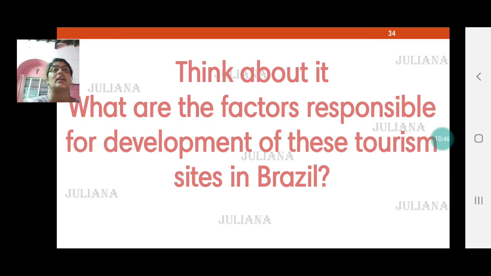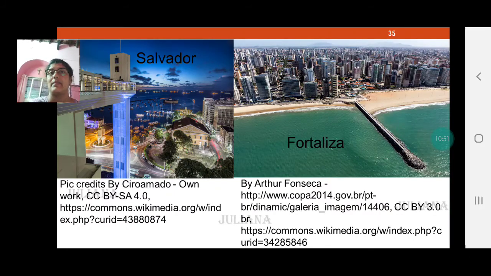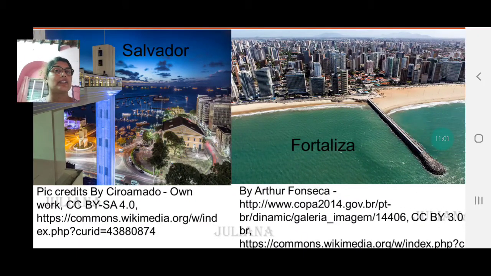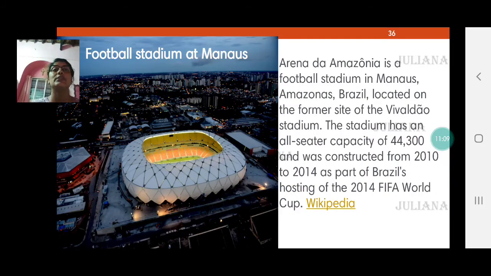Think about it. What are the factors responsible for the development of these tourist sites in Brazil? I'll leave you with these few pictures that are given on page 62. Salvador, you can look at the beautiful scenic places. You can imagine how much investment goes into developing these places. Fortaleza is another port center. Then you have the football stadium at Manaus, which was constructed from 2010 to 2014 as part of hosting the 2014 FIFA World Cup. I'm sure many of you have watched this FIFA as well.